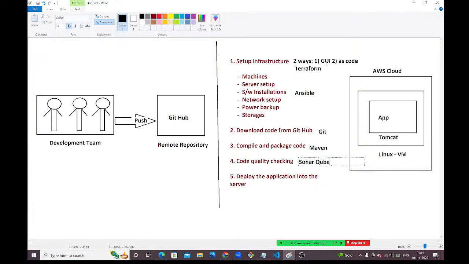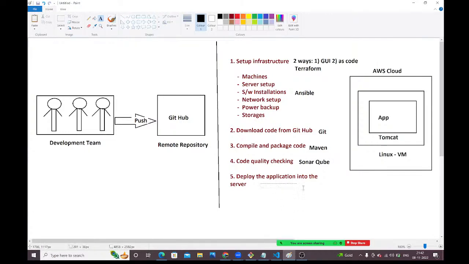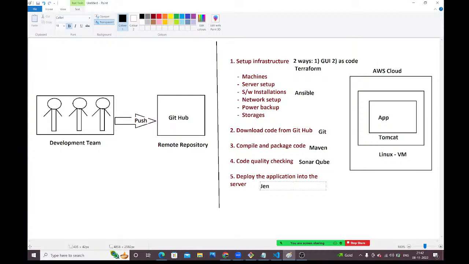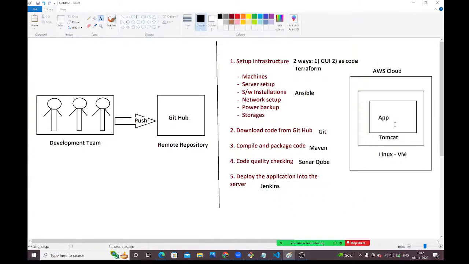Okay, infrastructure is ready, installations are done, code is downloaded, creating the package is done, and code quality checking is done. Next, I want to deploy that application into the server. If you want to deploy that application into the server, which tool do we need to use? We need to use one deployment tool that is called Jenkins. Jenkins is a very important one. By using Jenkins only, we are going to deploy the application into the servers.